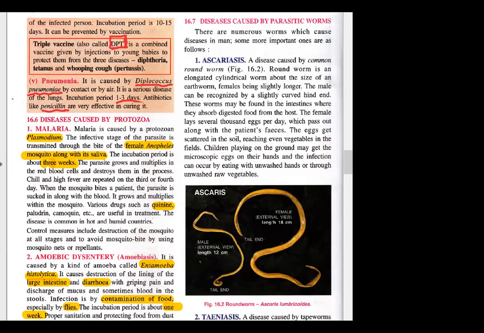So what are the symptoms in ascariasis? The symptoms are not given here, but normally the main feature is abdominal pain, severe abdominal pain, and then fatigue, because obviously whatever nutrition you are taking is being absorbed maximum by these worms. Sometimes you can see worms directly, not only eggs, worms also come out in the feces. Vomiting occurs, weight loss occurs.